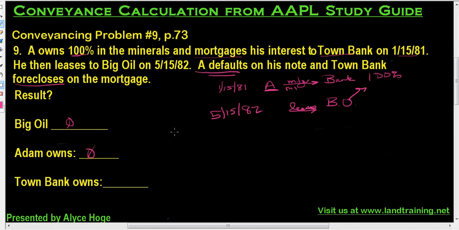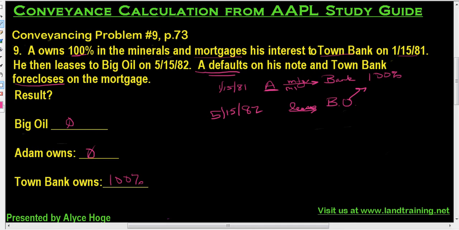Town Bank then is going to own the mineral interest, 100% of the mineral interest, up to the point where the mortgage is satisfied. So up to the point where Adam repays his debt, then he's going to get his mineral interest back. But for right now, Town Bank owns a 100% mineral interest. So this is a pretty severe consequence.